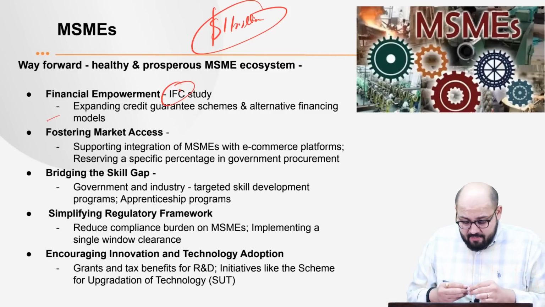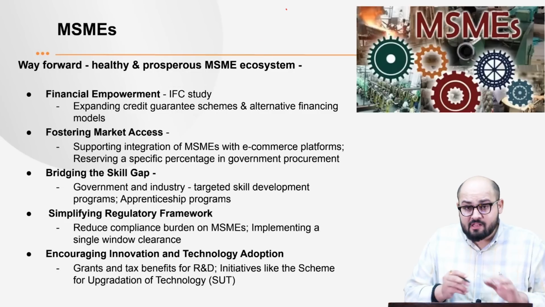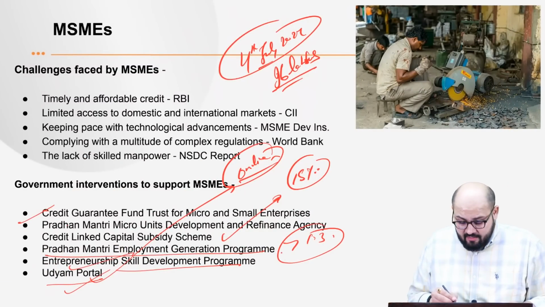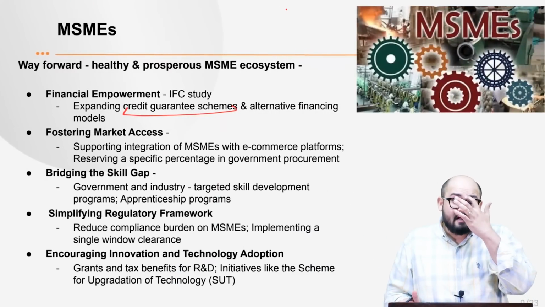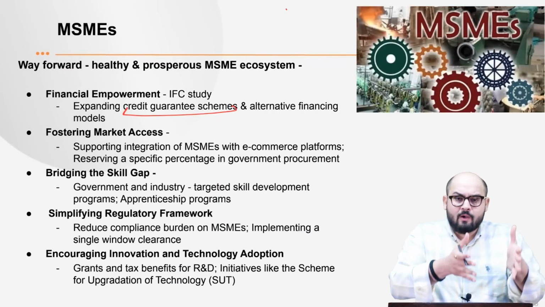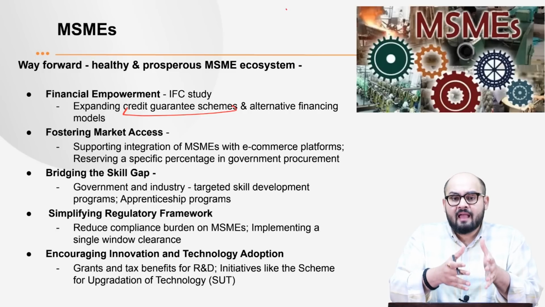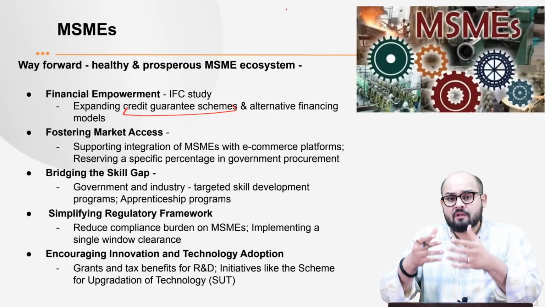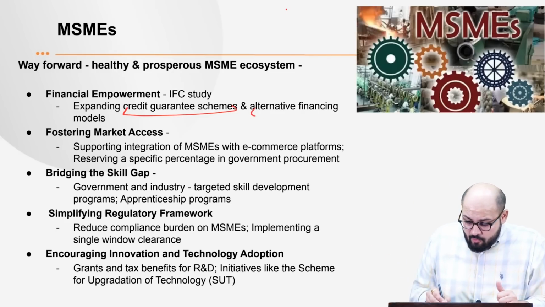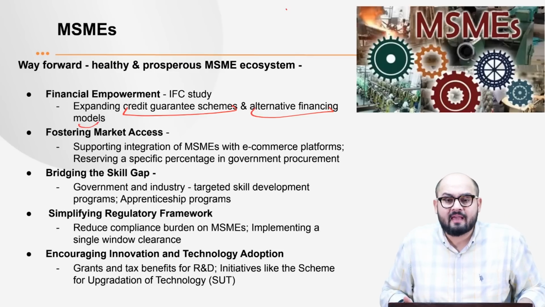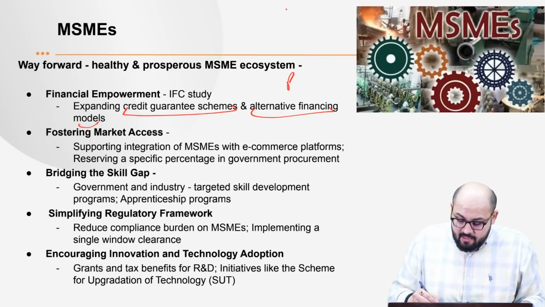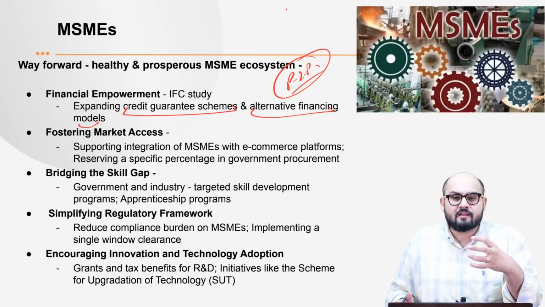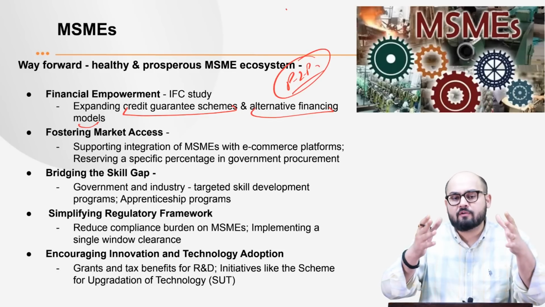So what should happen is that we need to expand these credit guarantee schemes. For example, as we just studied, the Credit Guarantee Fund Trust for Micro and Small Enterprises. Once you have got these trusts, they can take a guarantee, and then the traditional lenders, for example, the scheduled commercial banks, would be in a better position to lend money to these MSMEs. Then what can happen is evolving alternate financing mechanisms. We have got different mechanisms, peer-to-peer lending, right? Or we have got venture capital. They need to be exploited so that these MSMEs have more avenues for proper finance.